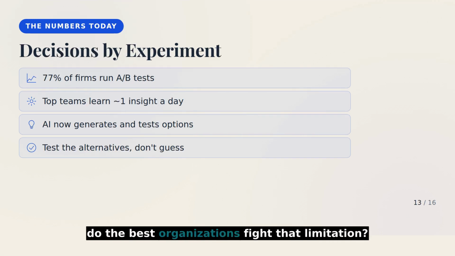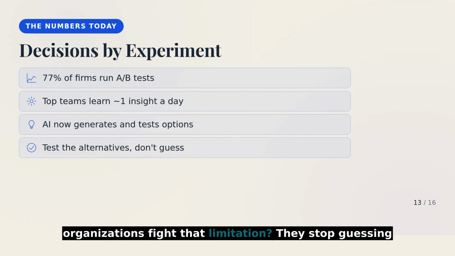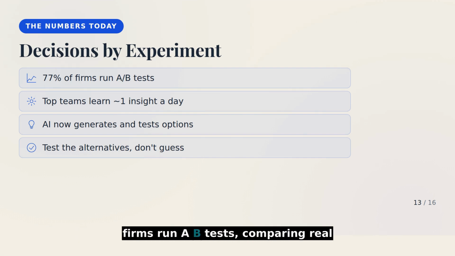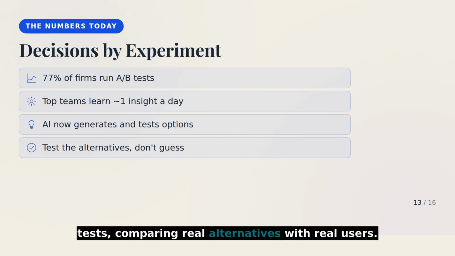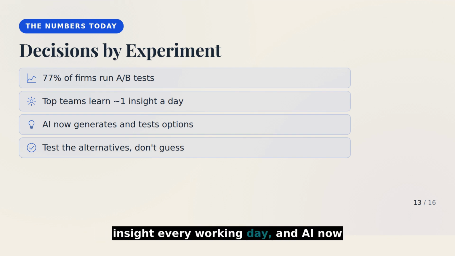So how do the best organizations fight that limitation? They stop guessing and start testing. Today, around 77% of firms run A/B tests, comparing real alternatives with real users. Top performing teams validate roughly 1 new insight every working day, and AI now helps generate and test options at scale. The modern version of generate and evaluate alternatives is run the experiment.